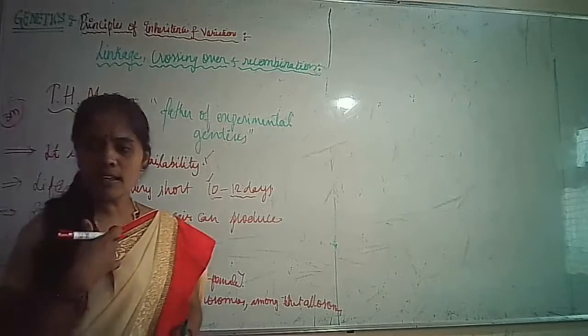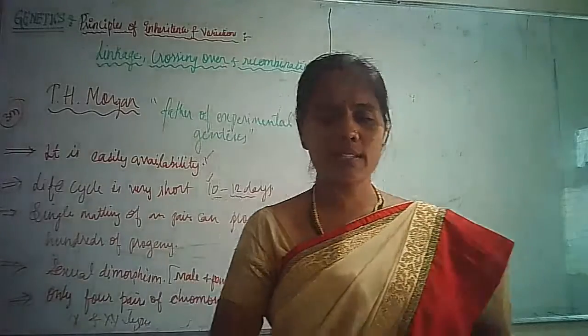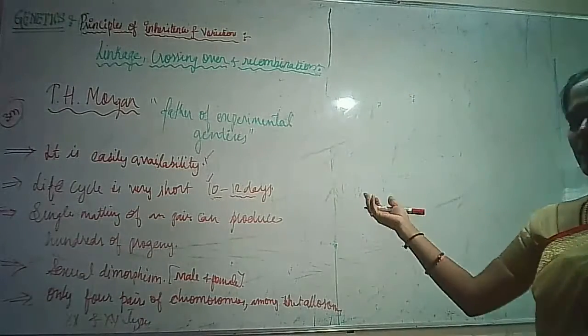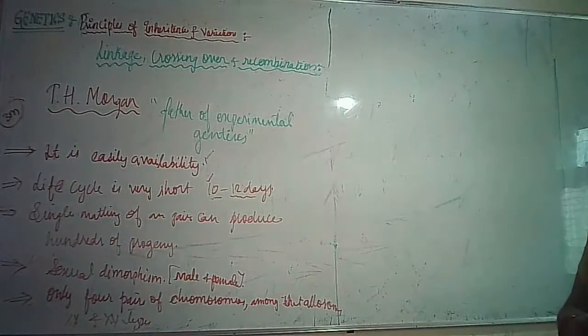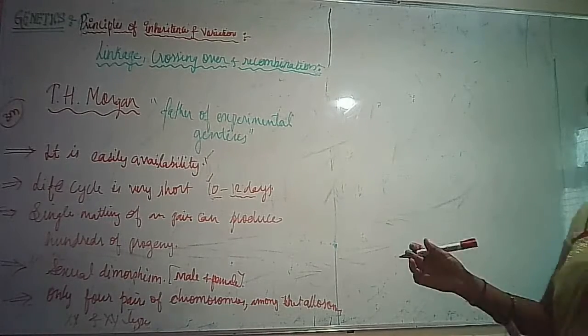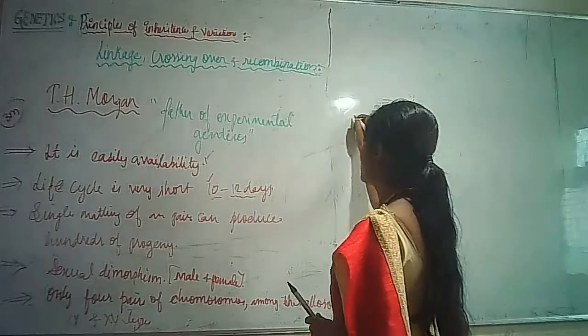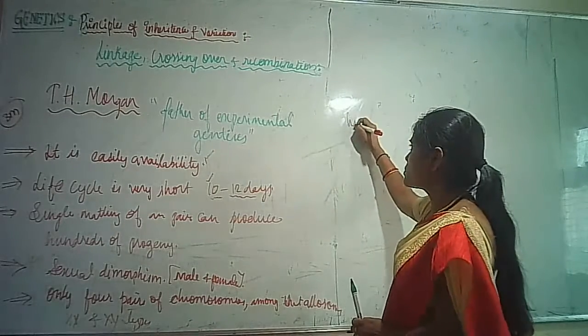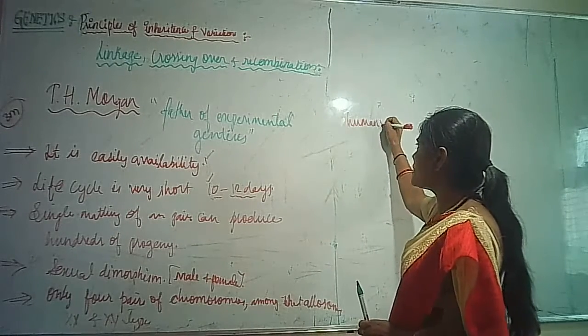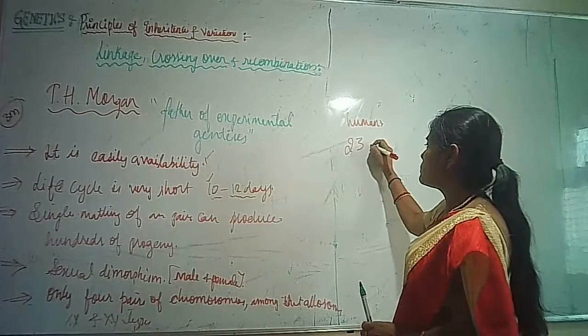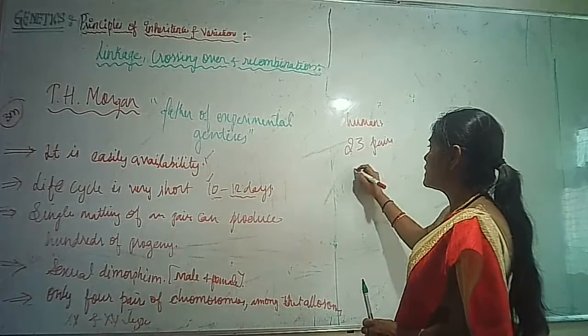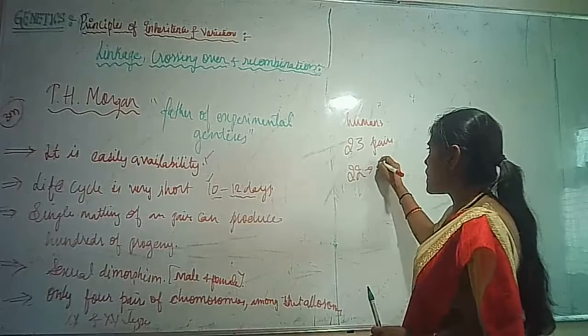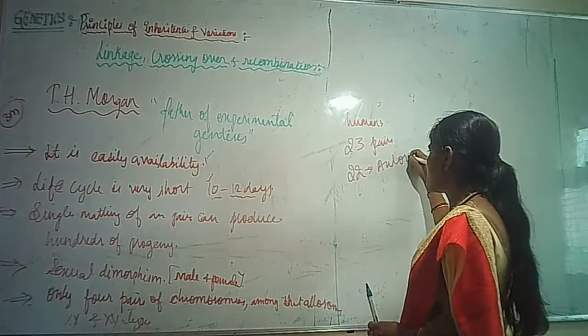We will be studying sex determination, what exactly it is. XX and XY type we are able to see there, similar to human beings, where XX will be the females. In humans, you can see, dear students, that totally 23 pairs of chromosomes are there. Among that, 22 pairs are autosomes.